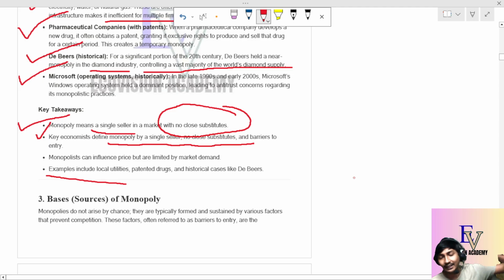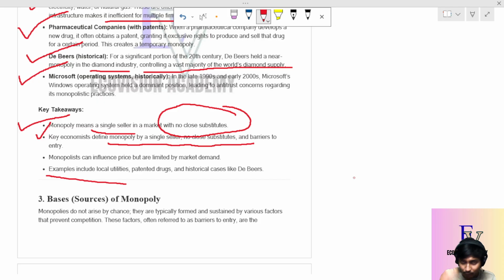Local utilities means the examples I gave: water, electricity and essential services that are produced by some particular agency or company in a particular place. Patented drugs means some company has a patent for selling a particular drug. There should also be some historical cases, like De Beers diamonds.